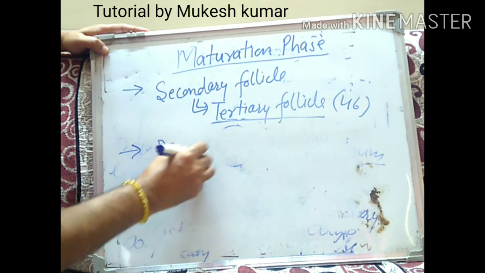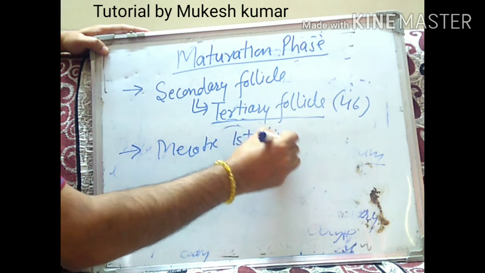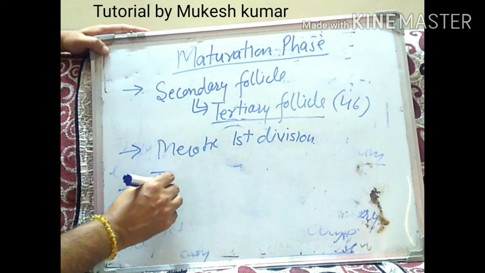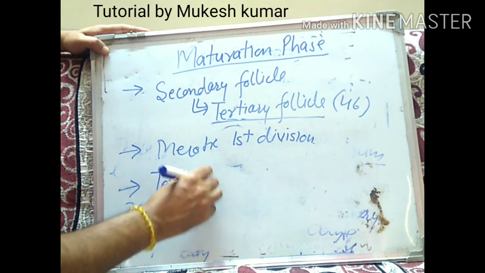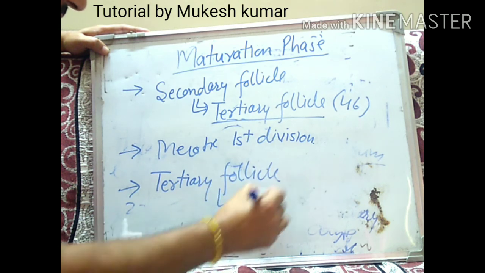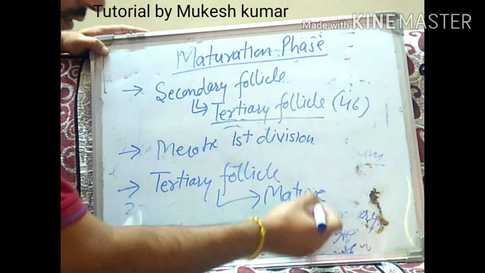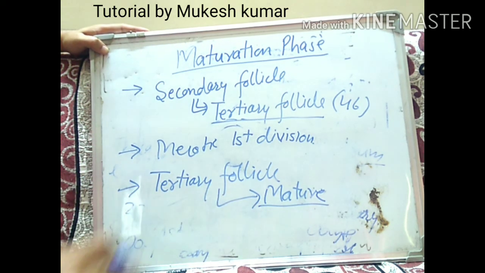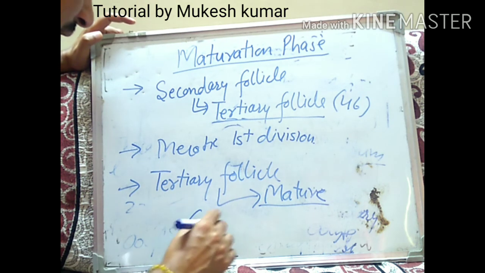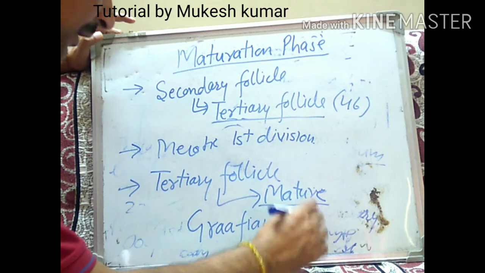Second event, the first meiotic division will take place, and now the third thing is the formation of the mature follicle from the tertiary follicle, and this mature follicle is known as the Graafian follicle.